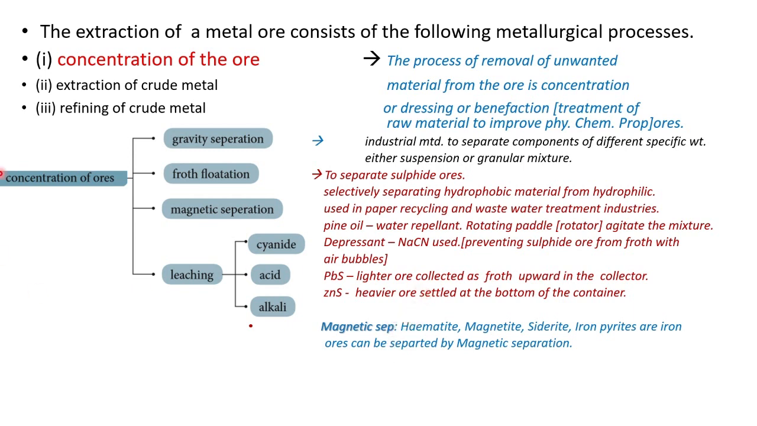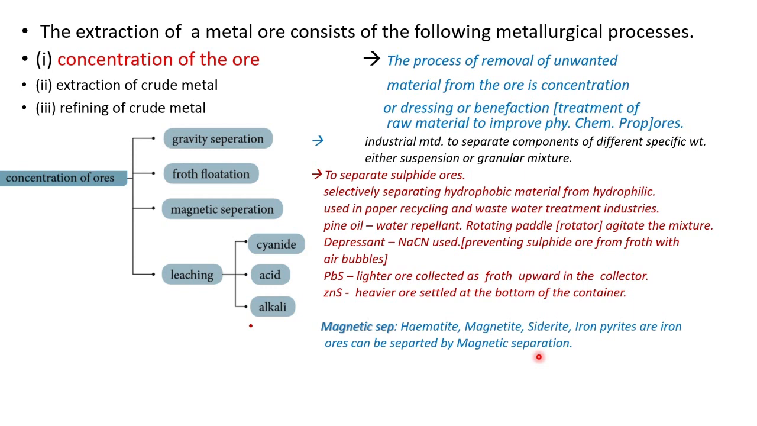The metal may have the magnetic property or the impurities may have the magnetic property. Based on the magnetic property, they can be collected, so that they can be separated from the impurities. So usually we can say iron ores will be attracted toward the magnet, such as hematite, magnetite, siderite and iron pyrites. Iron ores can be separated by magnetic separation.